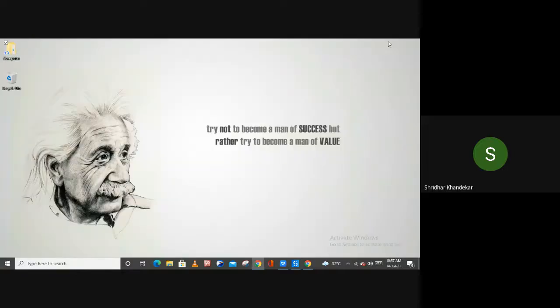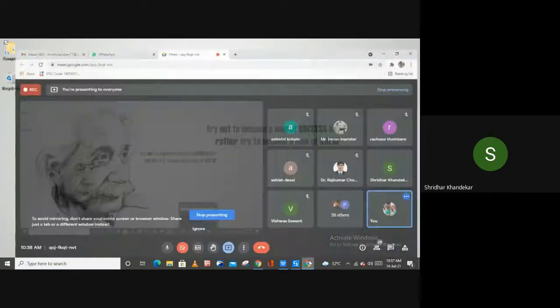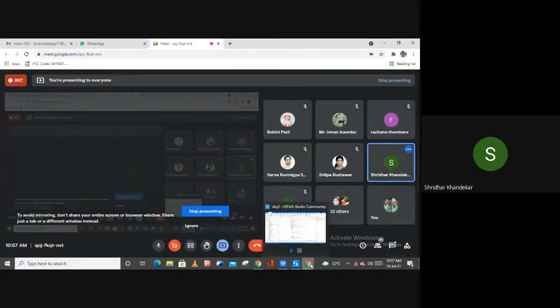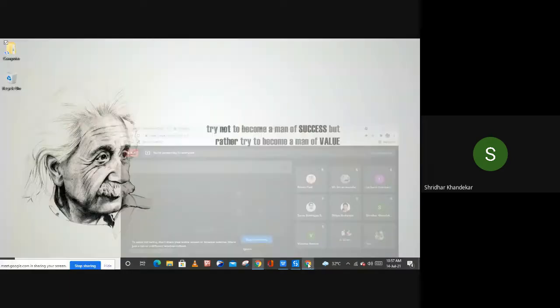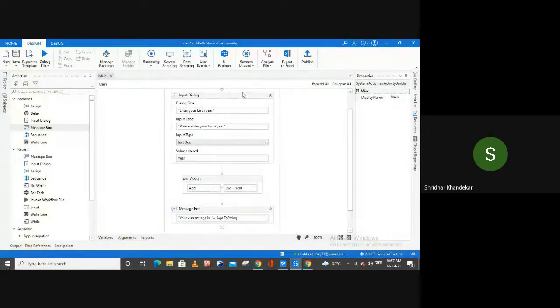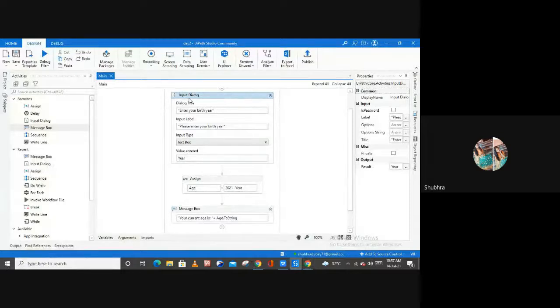Madam, what is the difference between dialog title and input label? So here in this input dialog box, as you can see, here is a dialog title and here is an input label. You can consider the title as the title of your book, right, sir? So this is a title, and this is what you actually want.